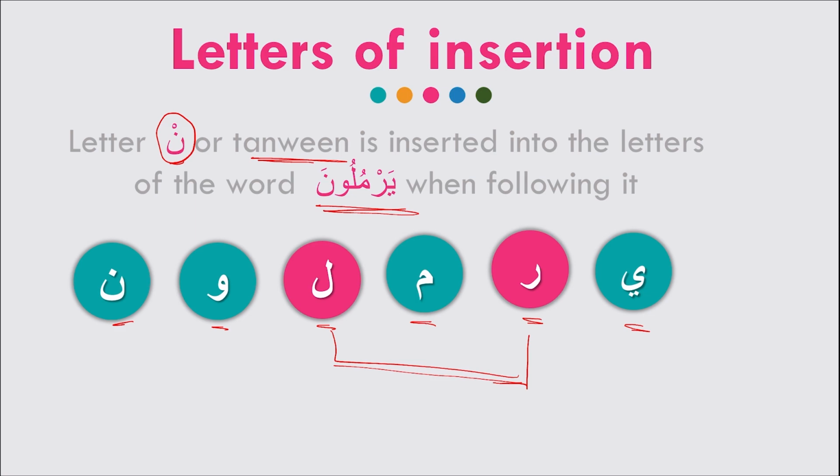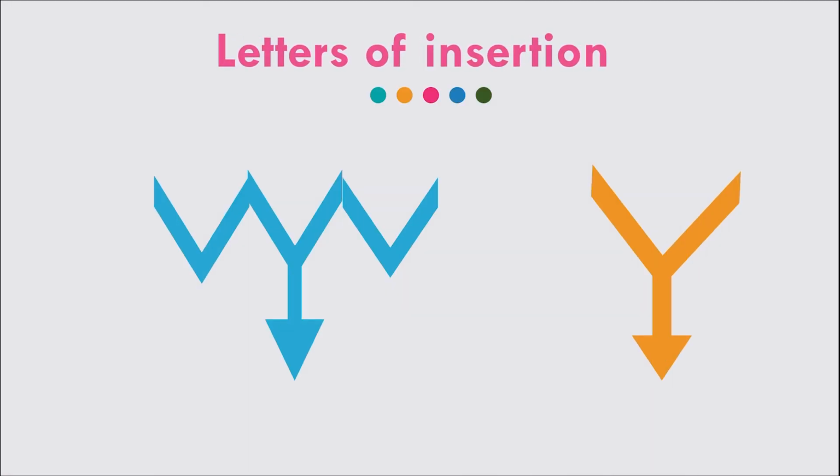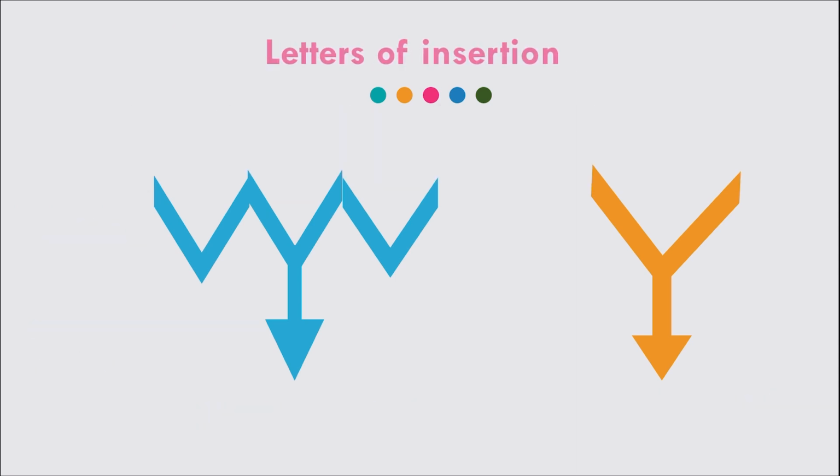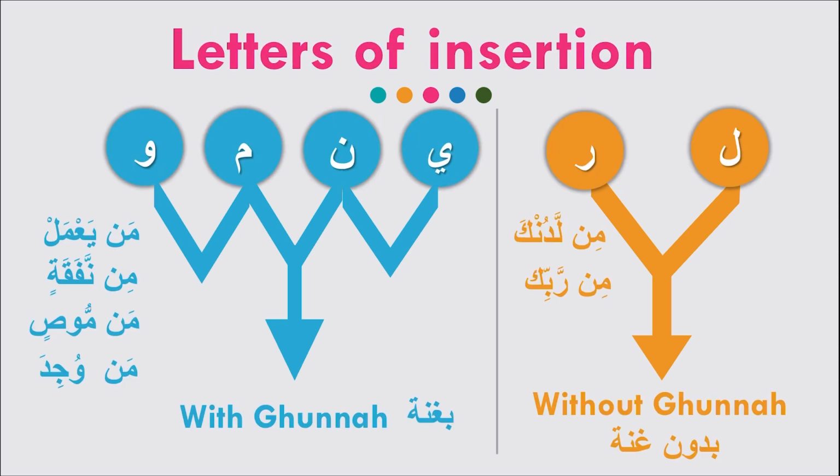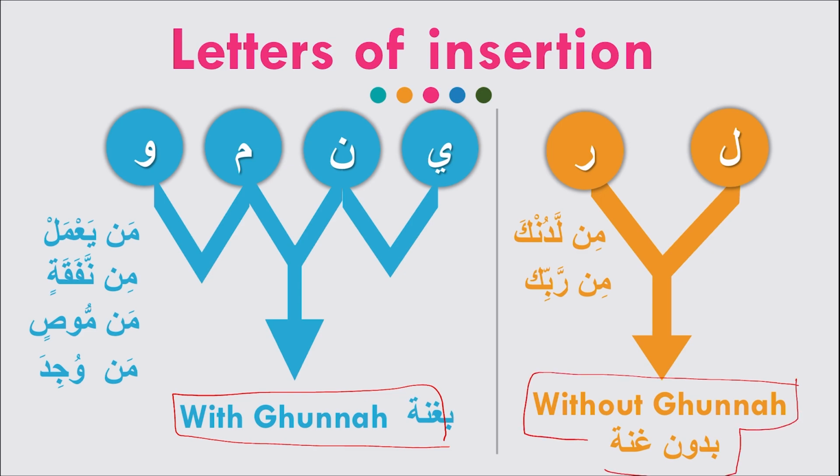With nasal sound means when we read it, we should do it for 2 counts and we should focus these 2 counts from the nose. Okay? So, the letters of insertion, as you see here, we may have idgham bi ghunna, or idgham bighayri ghunna, insertion without ghunna. The insertion without ghunna is with letter lam or letter ra. So when we have letter Noon Sukun or Tanween followed by letter lam or letter ra, it will be idgham without ghunna.